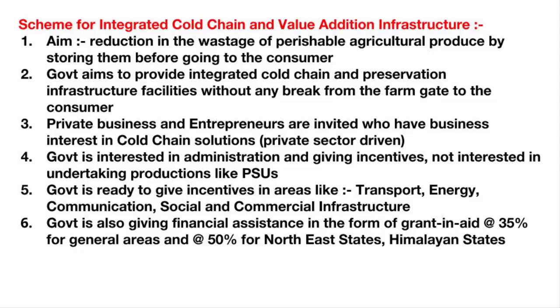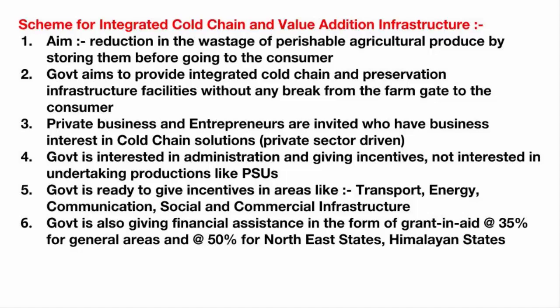I mean, the government is not going to create these facilities, okay? Through the cold chain scheme, the government wants to bring together individuals or groups of entrepreneurs who have business interest in cold chain solutions. The government will only help these entrepreneurs or private businesses by providing them subsidy, or reducing their tax cost, or maybe by making business-friendly policies. And I've said this before in current affairs videos that the government has the power to create supply as well as demand. And always the government looks from this perspective: how can they help without getting invested in it. I hope you're getting what I'm trying to say. They don't want to be in the production process. They just want to be in the administration part.